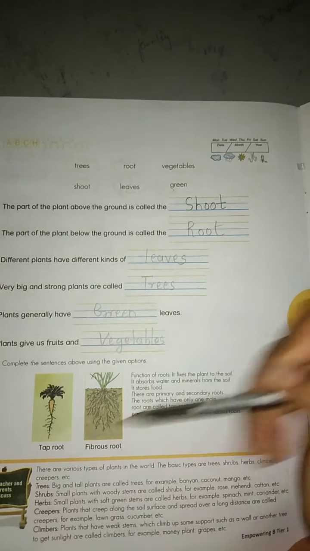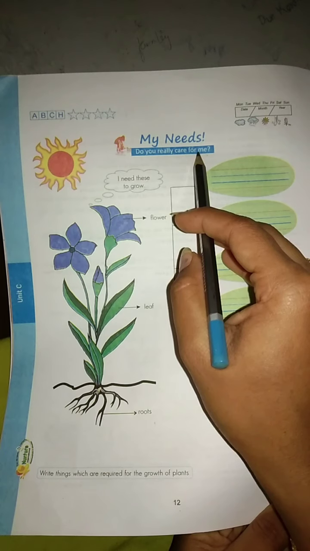Everybody, open your page number 12. My needs. Do you really care for me? Yes. We always care for you. We need fresh air. We need a lovely nature. So what will we do?